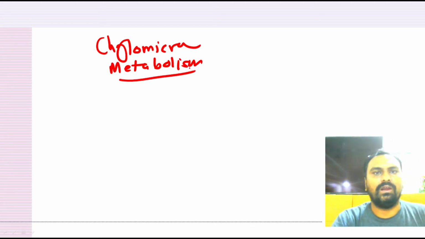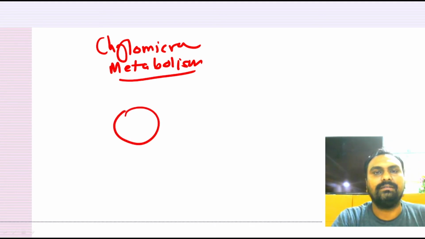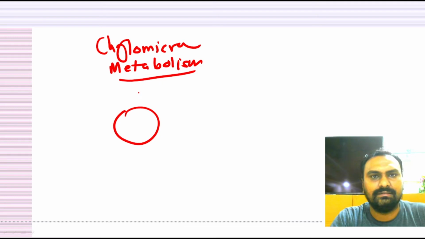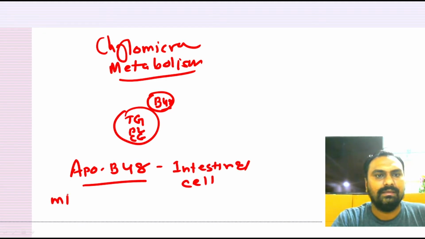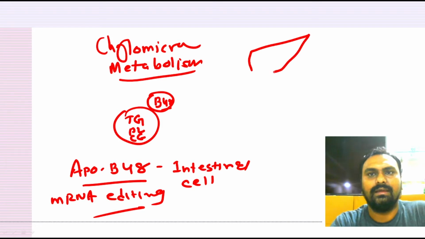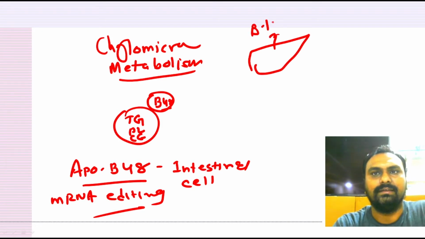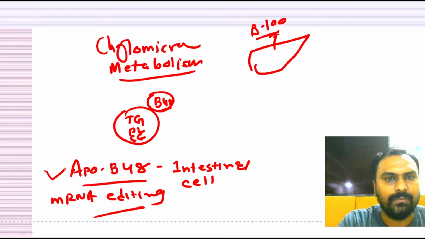If we see the structure of chylomicron here, because lipids are insoluble in water, they are hydrophobic, so they require protein. The exogenously supplied lipids in the form of triglyceride, phospholipid or cholesterol will combine with ApoB48. This ApoB48 is the apoprotein which is synthesized by the intestinal cell by RNA editing. In the liver cell, ApoB100 is synthesized. The gene for the synthesis of ApoB48 is the same as